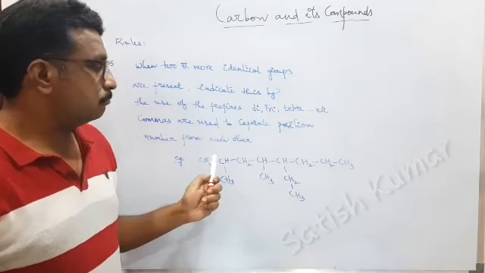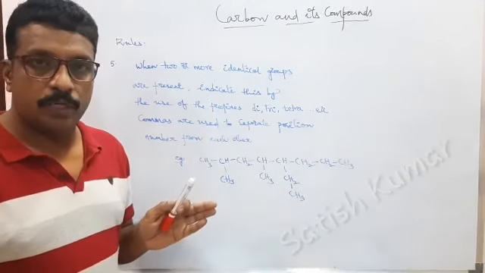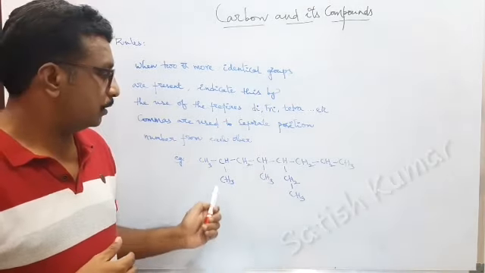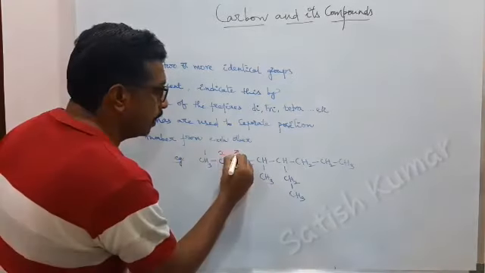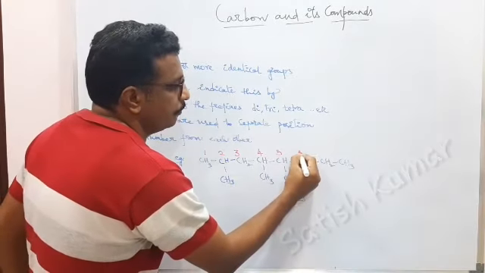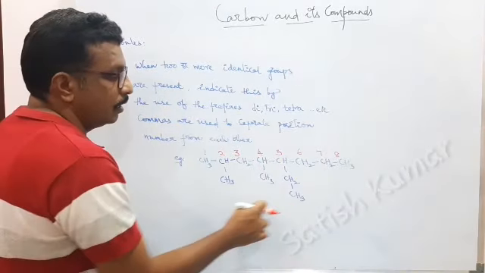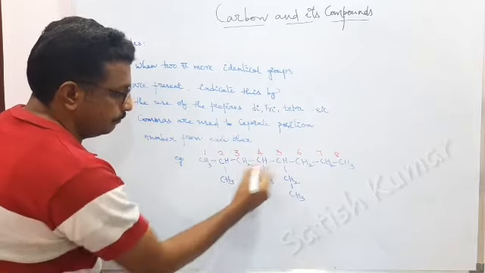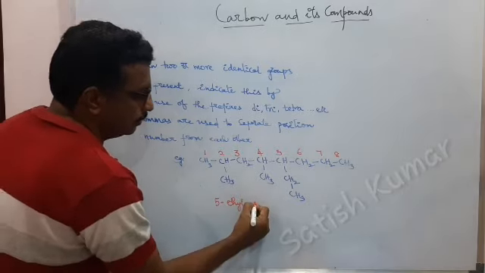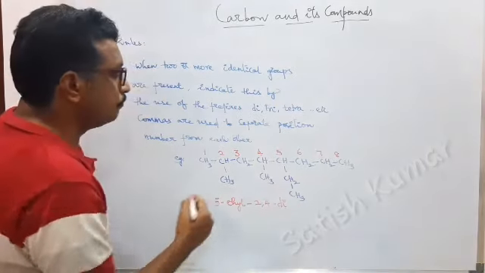That means if one or more identical groups are present in a compound, we have to give them a prefix. Here there are 2 methyl groups, at position 2 and at position 4, and there is an ethyl group at the 5th position. So while naming, ethyl should come first because of the rule of alphabetical order. So here 5 ethyl, and you have to keep hyphen, and 2, 4 dimethyl.